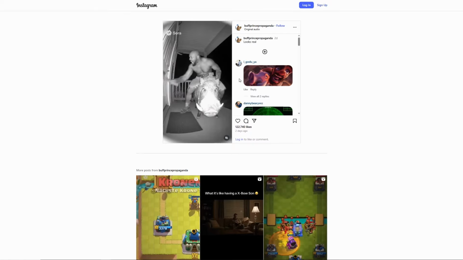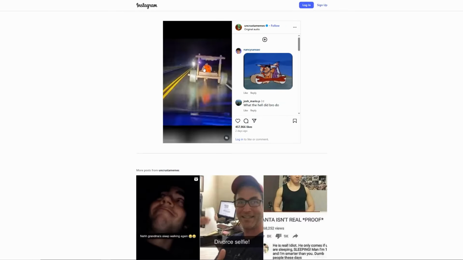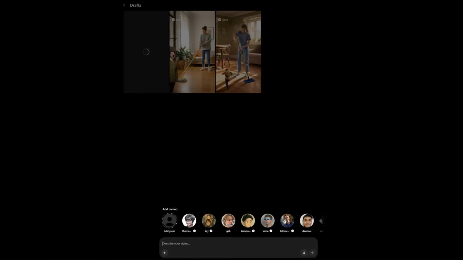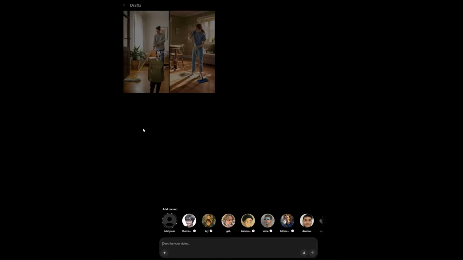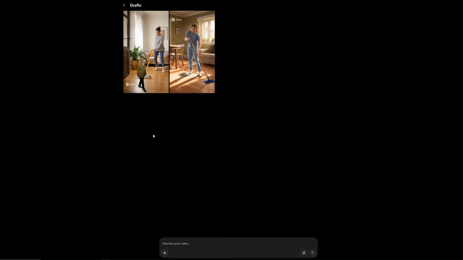Also a great one: we could see Hog Rider from Clash Royale, Clash of Clans, trying to get into a house. So some famous characters, but don't use the actual character. Rebrand it, redraw it with AI generation, and just go for it. We could see this kind of video with the Flintstones. Some famous characters redrawn, not super realistic, that should not look like the actual one, and that works.